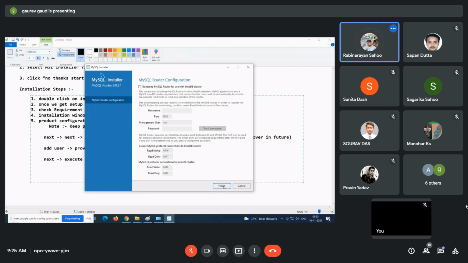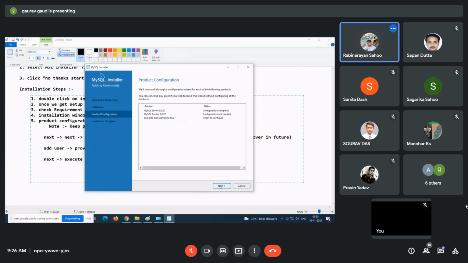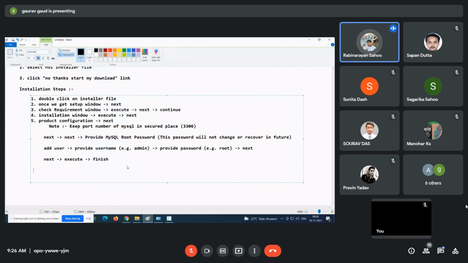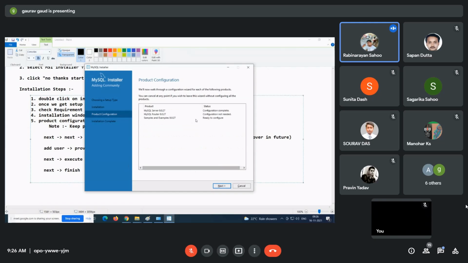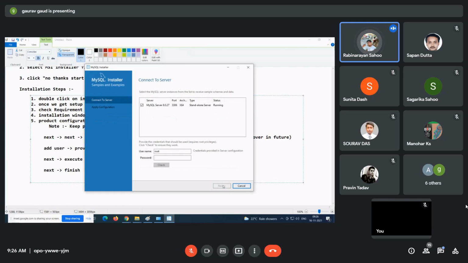Now it will start the Router. So MySQL Router configuration, again no need to change anything. 3306 default port number, password, everything okay. So click on Finish. Configuration not needed. They are directly saying we don't have any router here. So again after that, click on Next and after that Finish. So again sample examples. Click on Next.